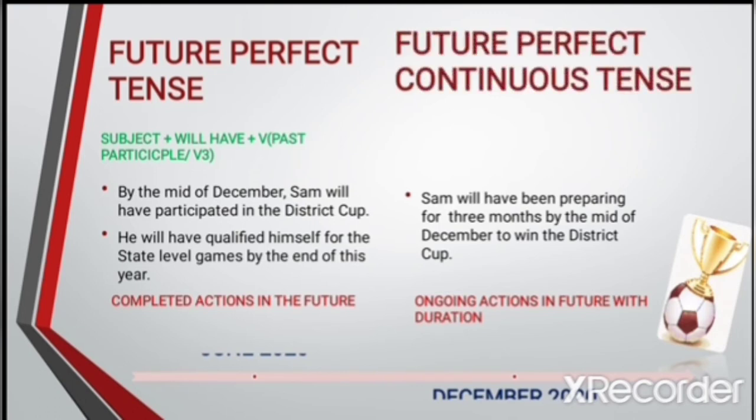The form of this tense is subject plus will have been plus verb plus ing. These last two types are rarely used in verbal communication. Hope you were able to grasp the concept with the help of the timeline. Let's now have a quick recap of all the 12 tenses with some more examples.